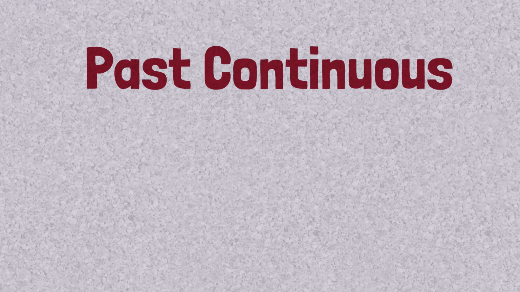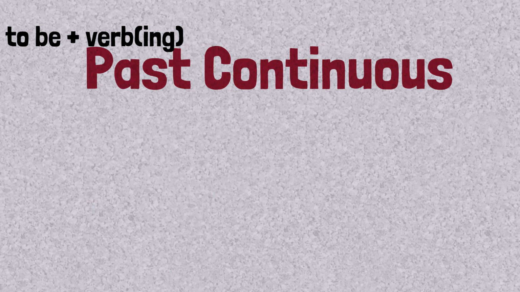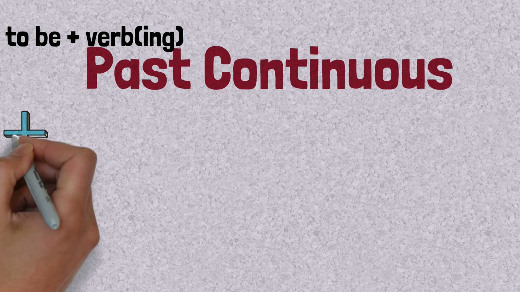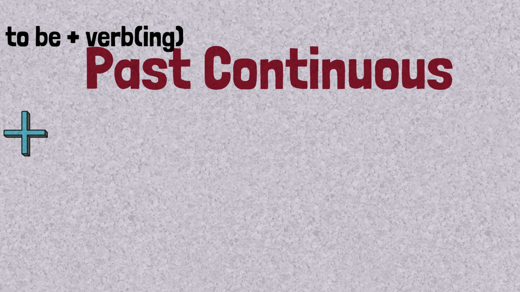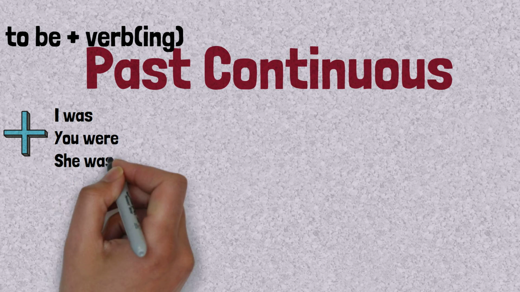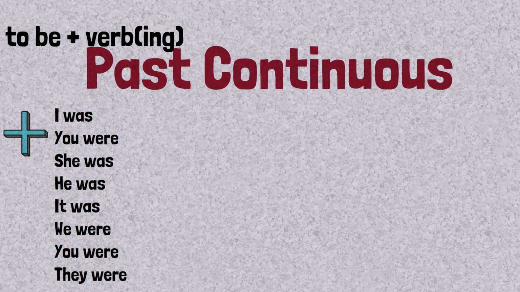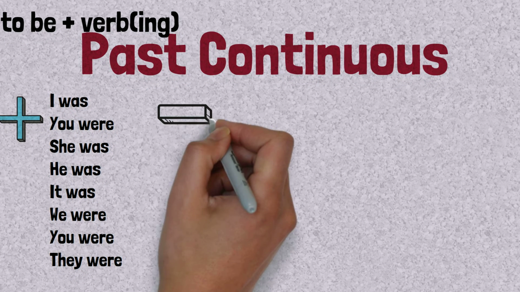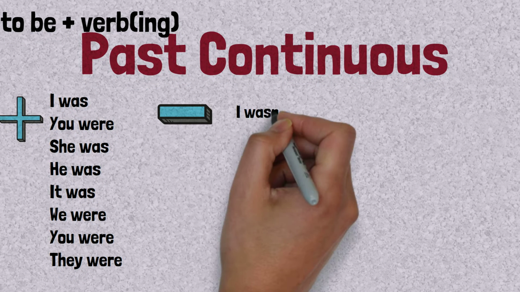Okay, so past continuous. Let's first discuss how we form past continuous. We use be and a verb with ing. To form a positive sentence, we have I was, you were, she was, he was, it was, we were, you were, they were, and a verb with ing.